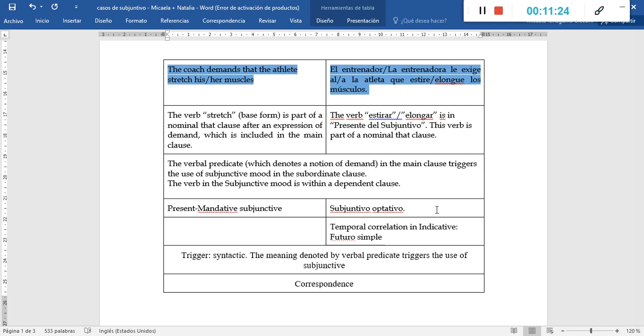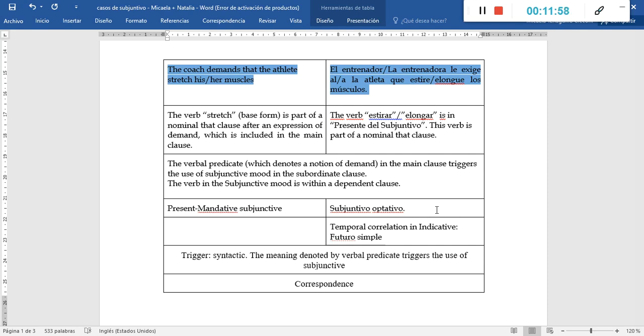In this instance, it's important to exemplify that the verb stretch is part of a nominal that clause that comes after an expression of demand, which is included in the main clause. In this case, the notion of demand is expressed in the verbal predicate, the verb demand.